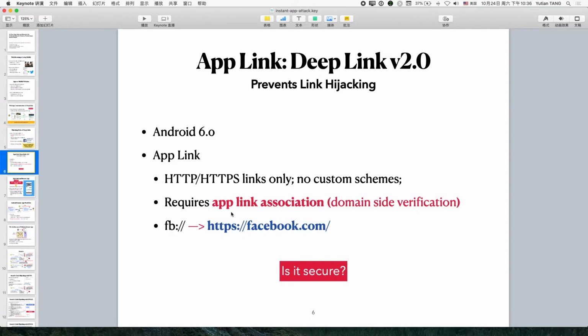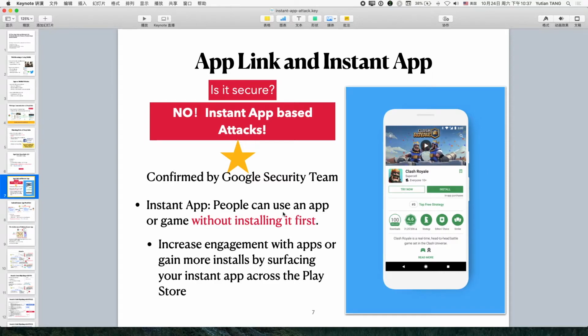So Google noticed this. In the second version, they designed something called App Link. This time, they only support HTTP and HTTPS links, so no custom schemes, and there is also an additional verification scheme. So we want to start from the web page and then move to an app. The verification is conducted. If you want to open the Facebook app to respond to this Facebook link, the Facebook app has been verified that it really owns this link. So is this secure? The answer is no.